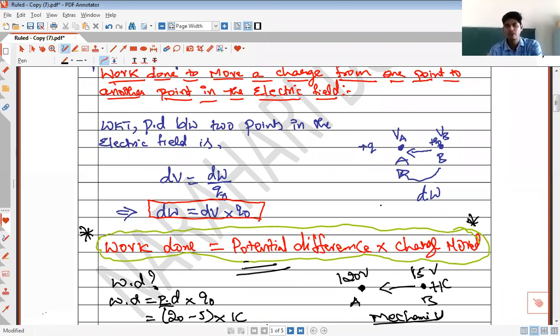Can you tell me what will be the work done if 2 points are at the same potential? Say we have 2 points, 5 volts and 5 volts, and I have a charge of 1 coulomb. I move the charge from one point to another point. What will be the work done in this case? 0. So if the 2 points are at the same potential, you are not supposed to do any work to move the charge from one point to another point.